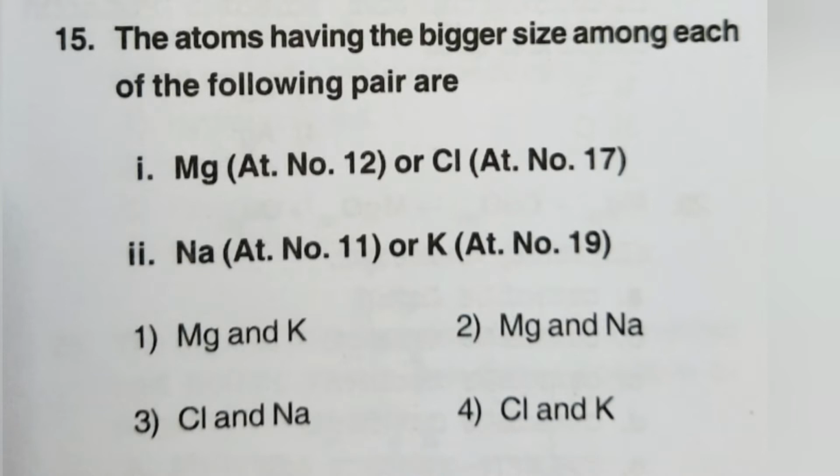The atomic size of sodium is less compared to potassium as they are in the first group. So potassium has the higher atomic size compared to sodium. So in the first, magnesium is high, and in the second, potassium is high. So first option is the right answer.